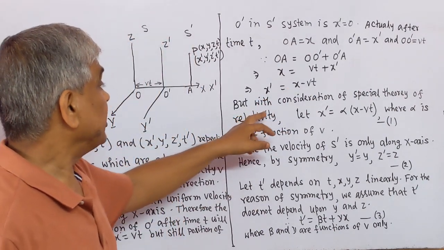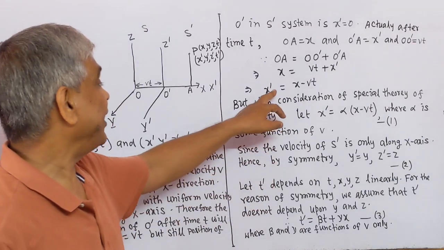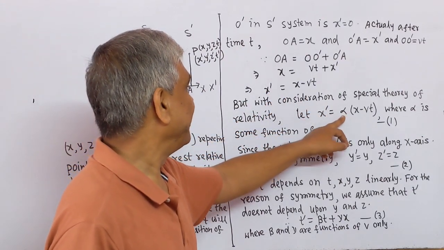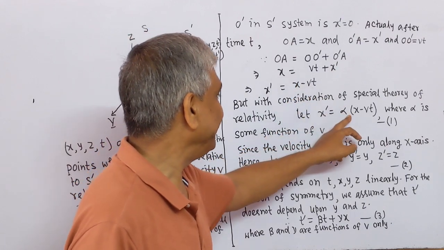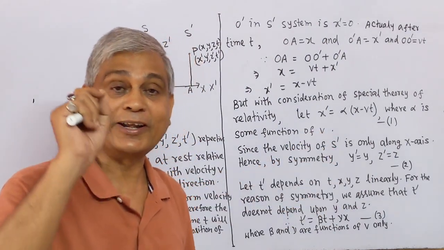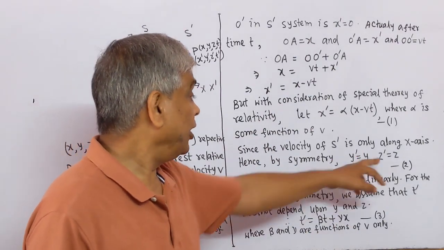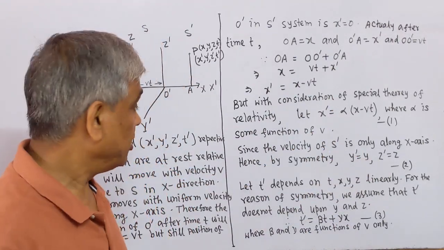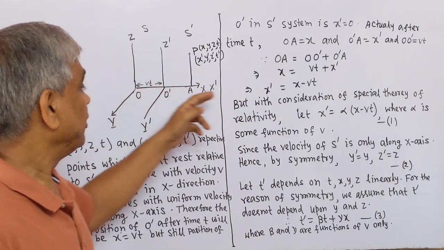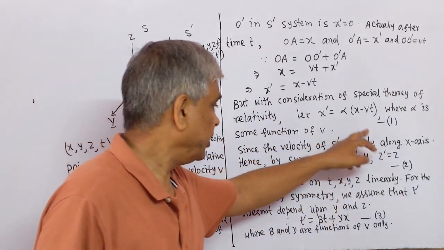But with consideration of special theory of relativity, let x prime equal to alpha multiplied by x minus vt, where alpha is some function of the uniform velocity v. Since the velocity of S prime is only along the x-axis, by symmetry y prime equal to y and z prime equal to z. This is number 1, this is number 2.